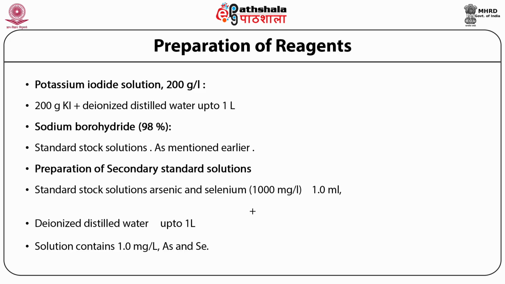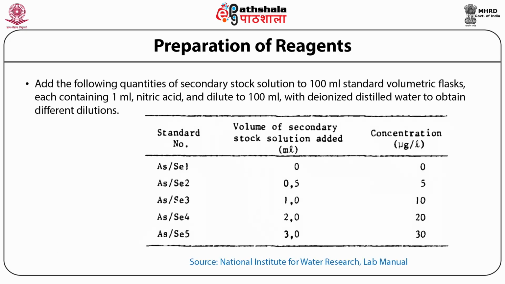The solution contains 1 milligram per liter arsenic and selenium, because we are very well aware that the limits of arsenic are very low, in parts per million. So using the quantities of secondary stock solutions mentioned in the table in a 100 ml standard volumetric flask, each containing 1 ml of nitric acid and deionized water made up to 100 ml, the following concentrations will be obtained.